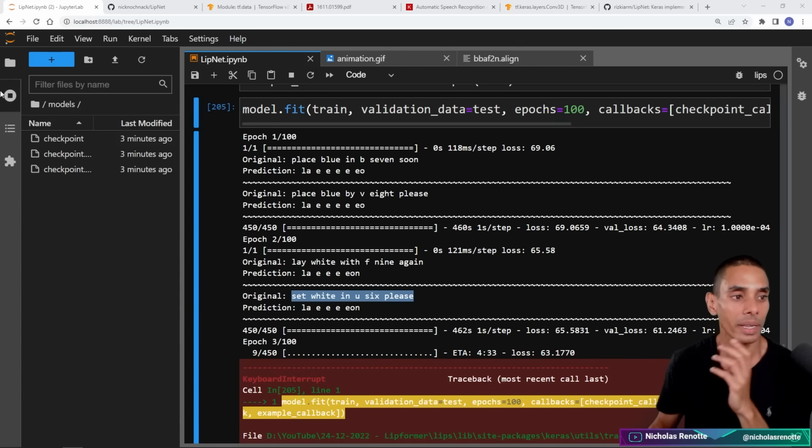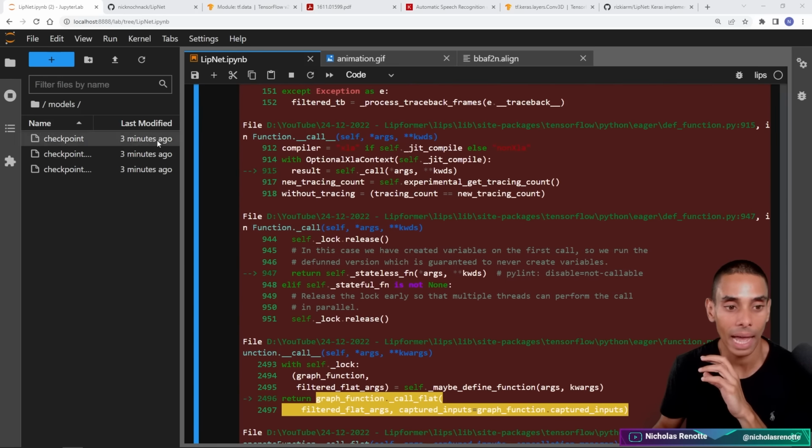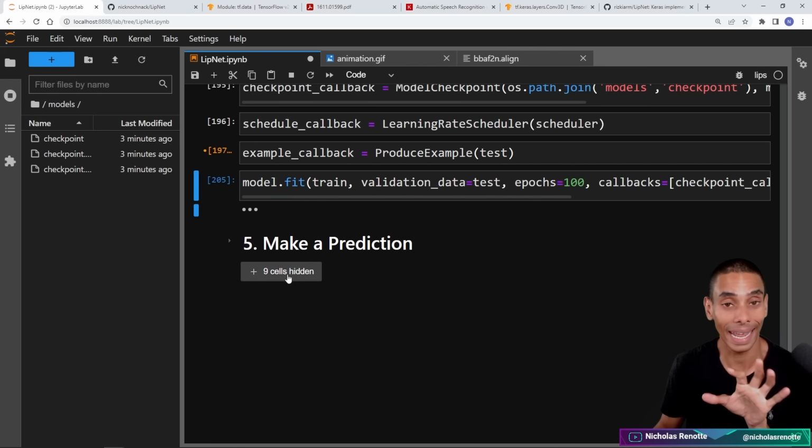Time to use this model to make some predictions. Let's roll. Alrighty, we're in the final stages of this. So we are now going to make some predictions with a model that is not so crap.